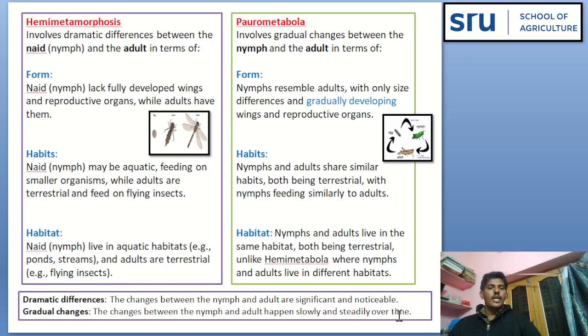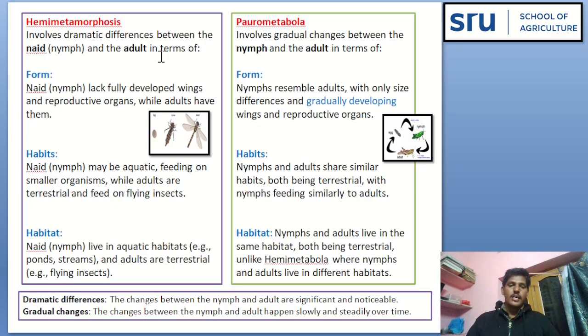See here, hemimetamorphosis and paurometamorphosis or gradual metamorphosis. Hemimetamorphosis involves dramatic differences between the naiads and the adult in terms of form, habit, and habitat. But in gradual metamorphosis there are gradual changes between the nymph and the adult in terms of form, habits, and habitat.